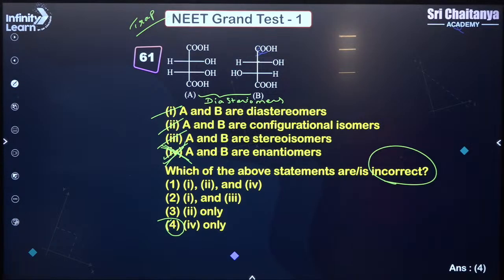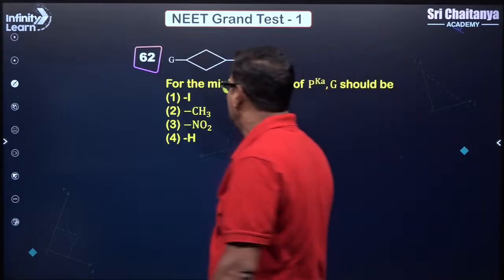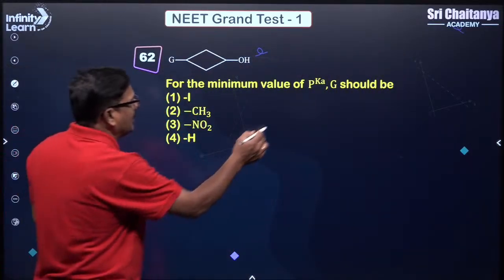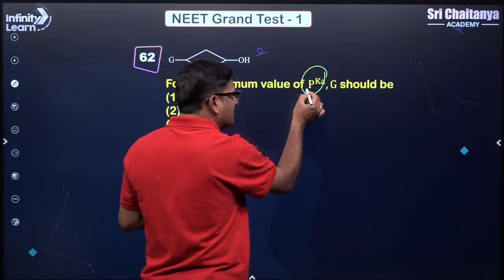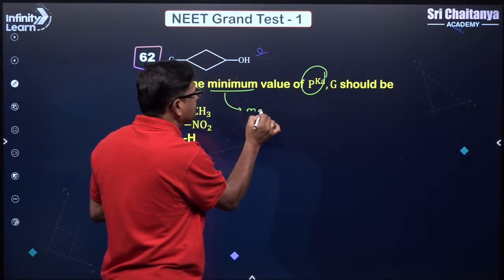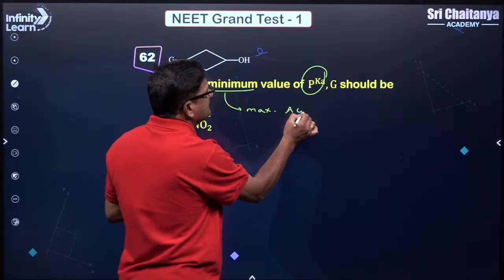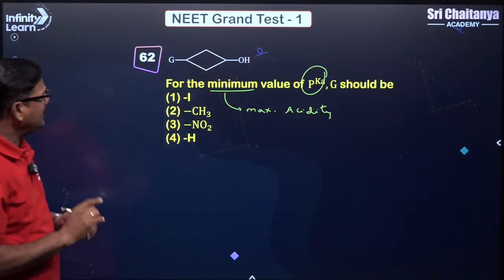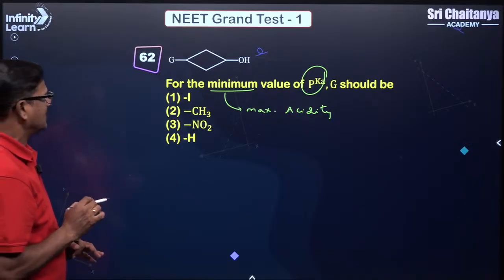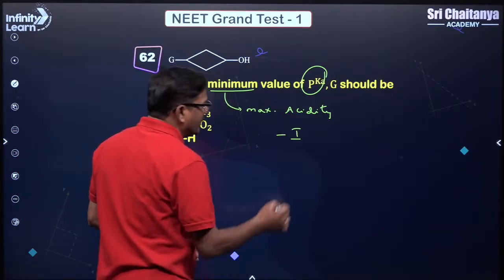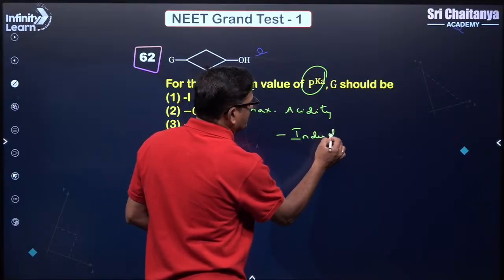Coming back to the next question, dear children, organic chemistry, your favorite one. For the minimum value of pKa, जिसका pKa कम से कम है, you should have the maximum acidity. Maximum acidity के लिए आपका high strong minus effect चाहिए, जिसमें strong minus effect is given to inductive effect के लिए.